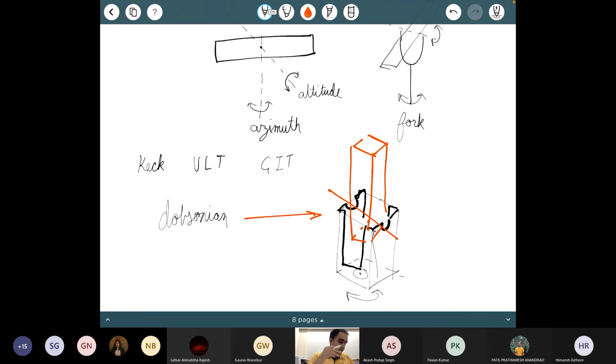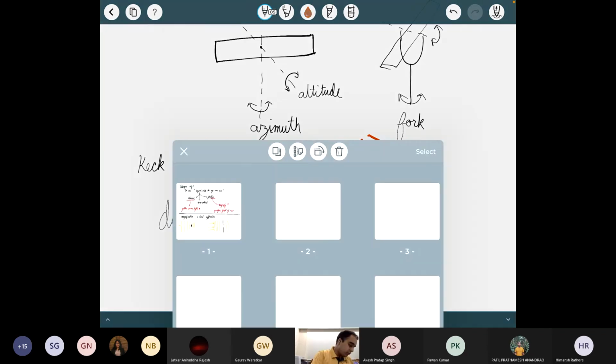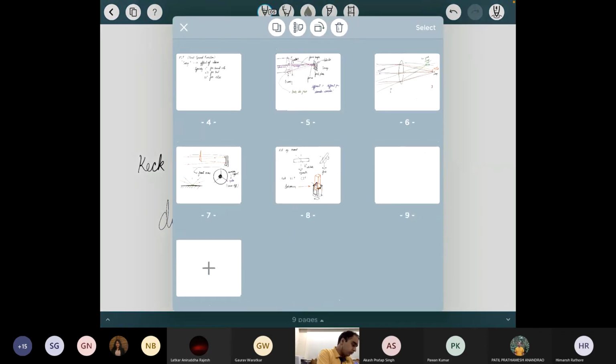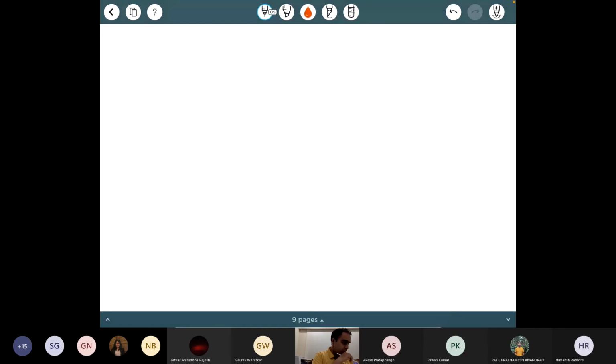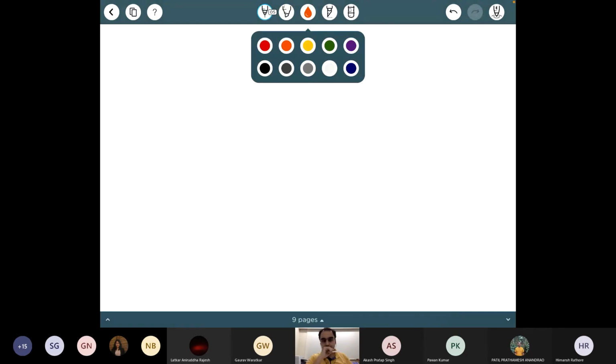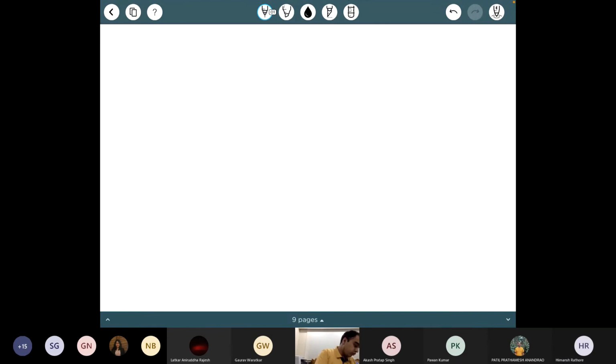Okay. If we are talking about an altitude azimuth mount, then what would you guess the next type of mount is going to be? Equatorial. Correct. So for an equatorial mount, again, you have the same idea. Let us revise quickly what the equatorial coordinate system is all about.